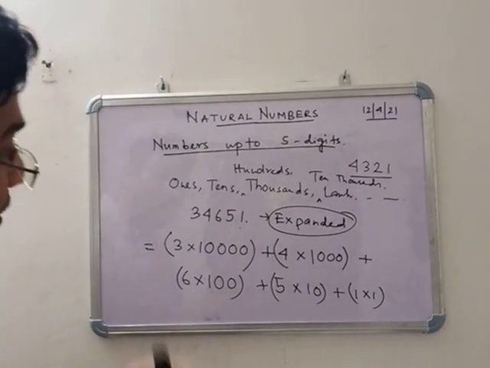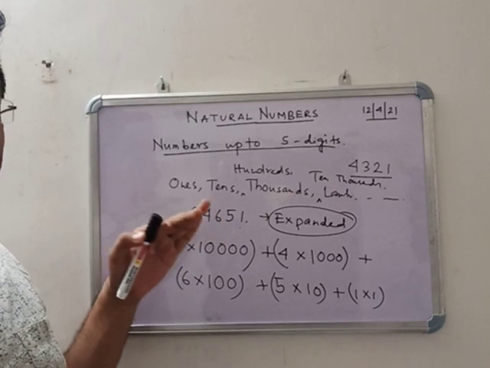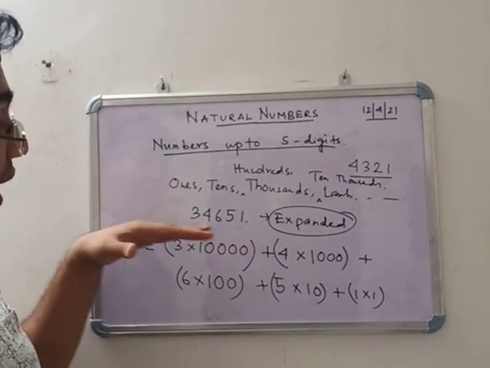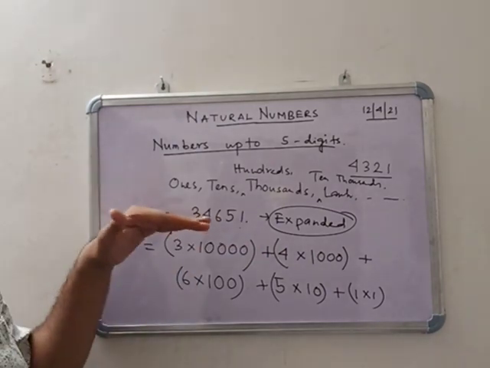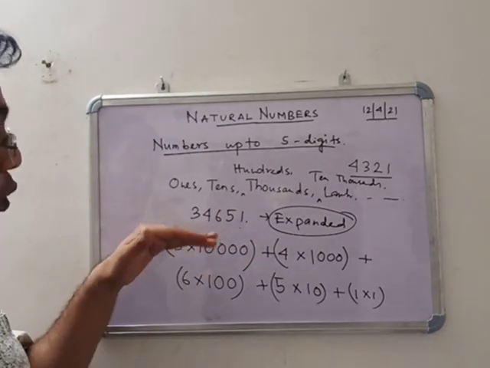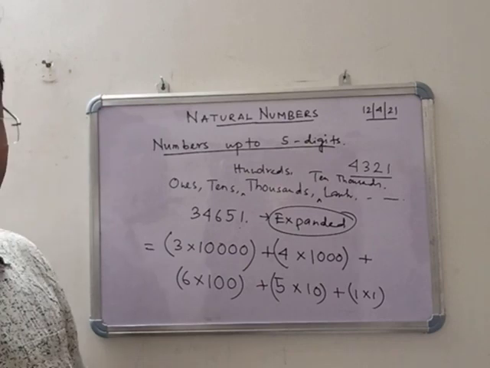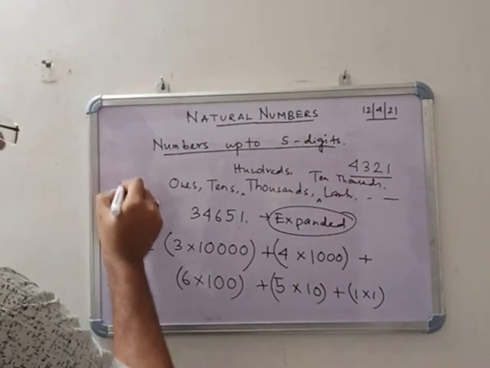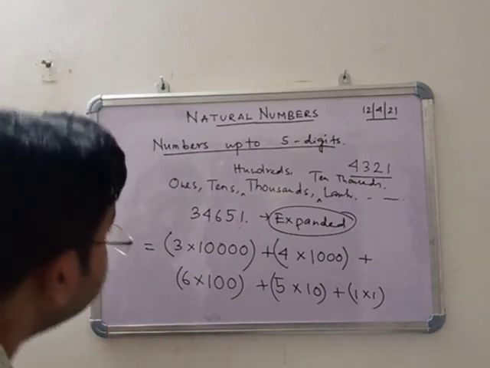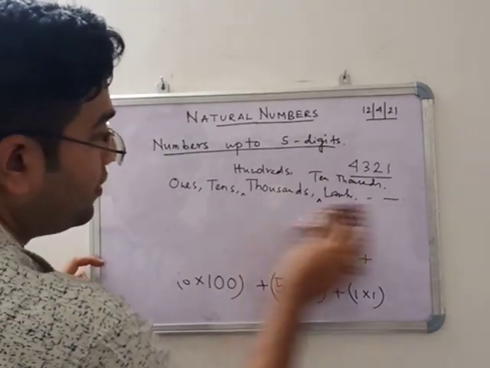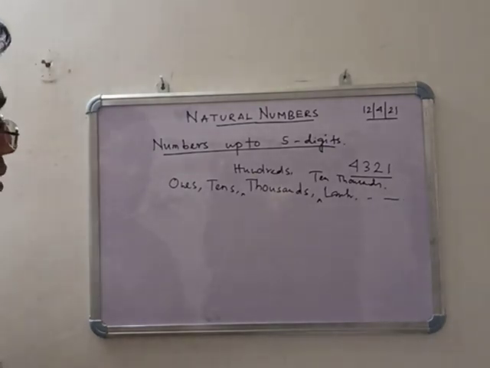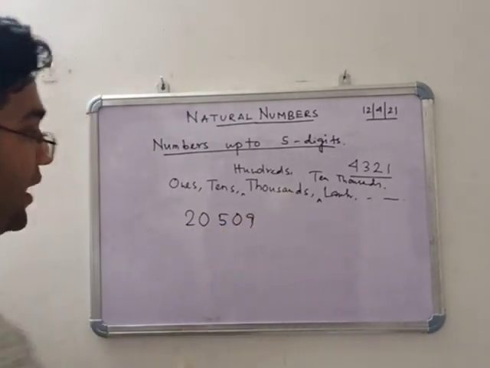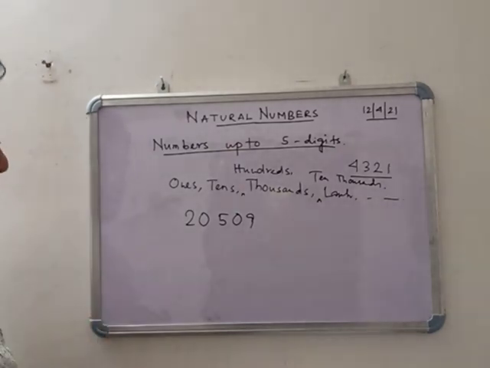Clear? So this is the expanded form of the numbers. And one more thing, when you are writing this, if zeros are involved, then no expanded form is used over there. Suppose the number is 20509.